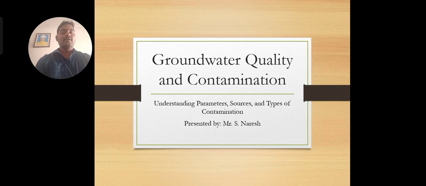I will give an example. For example, if the groundwater includes any contaminants like pollutants, then we call it groundwater contamination. And also we are talking about groundwater quality, that means what are the parameters of water quality, the drinking standard that should be there. Likewise, we are discussing what qualities the groundwater should have, and what are the types and sources of contamination. We'll discuss all of these things in this session.